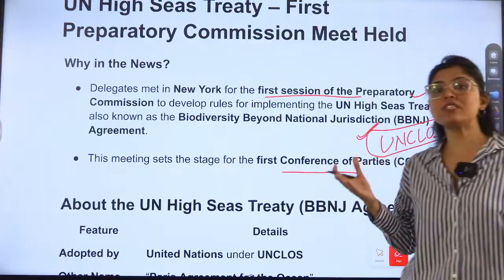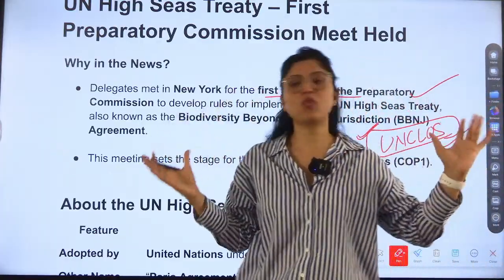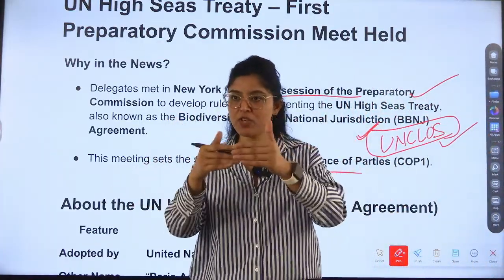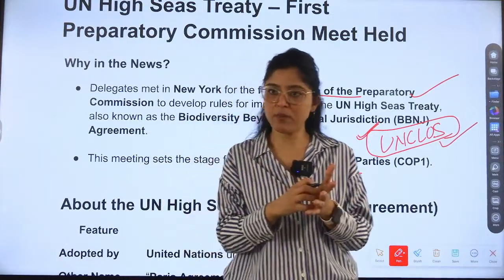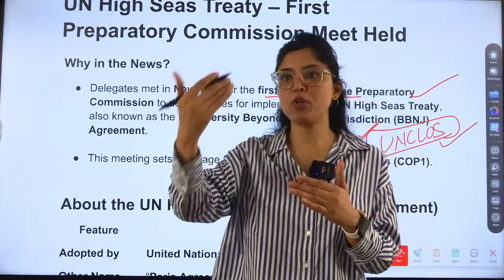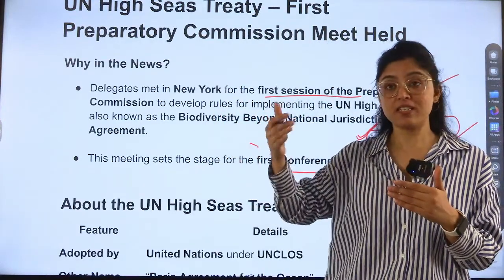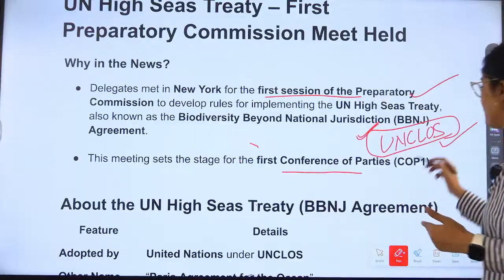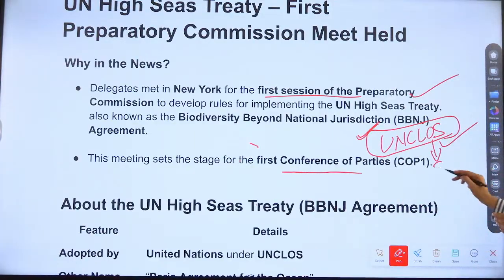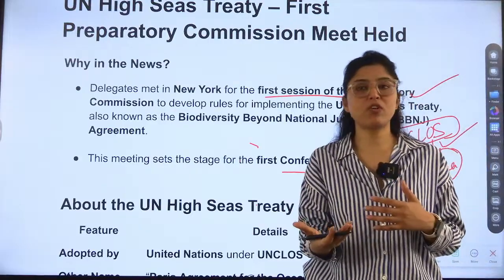Who is taking care? Because Earth is so vast, there are so many things, and every country has a boundary. There are some areas which are beyond the control of the countries, so they are governed by the law of the sea. UNCLOS, the law of the sea, governs areas beyond the jurisdiction of the country.